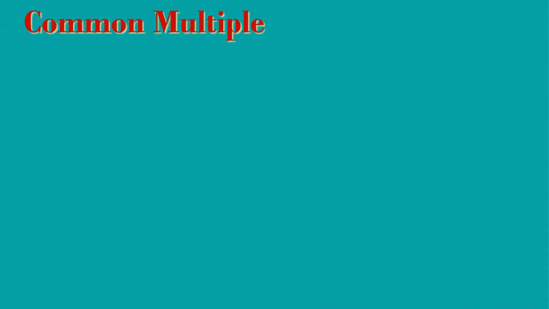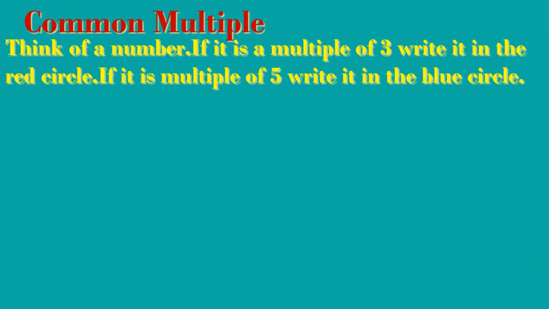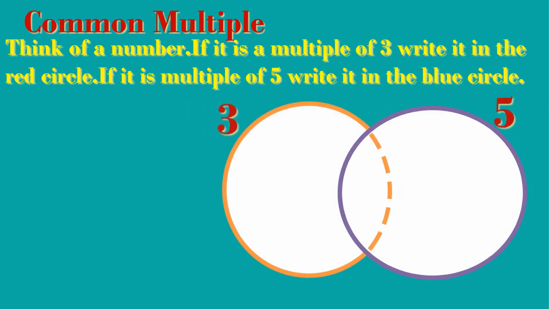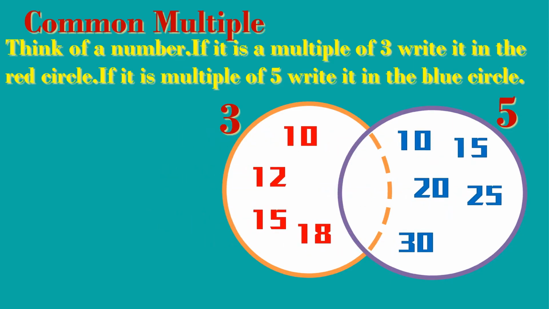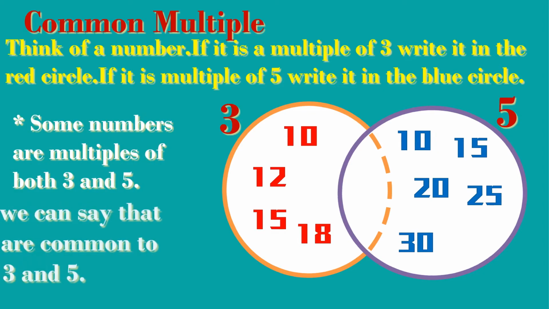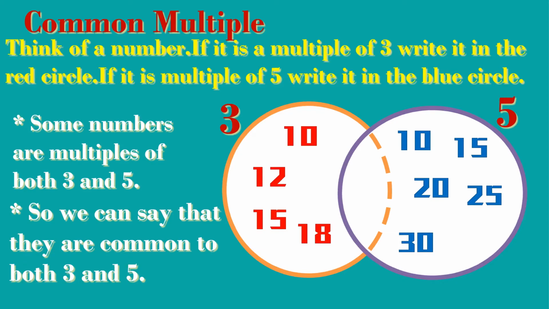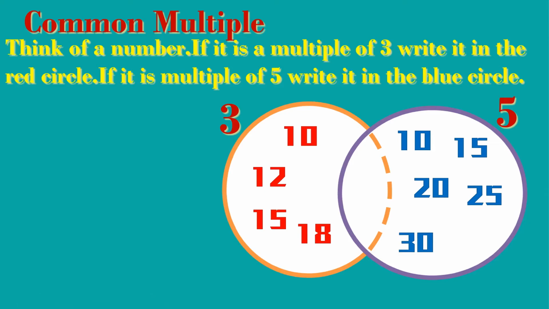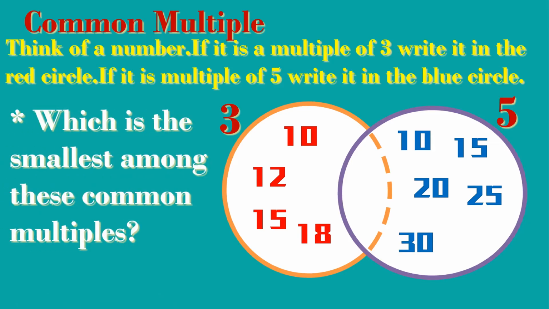Common multiple. Think of a number. If it is a multiple of 3, write it in the red circle. If it is a multiple of 5, write it in the blue circle. Some numbers are multiples of both 3 and 5. So we can say that they are common to both 3 and 5. Which is the smallest among these common multiples? Answer is 10.